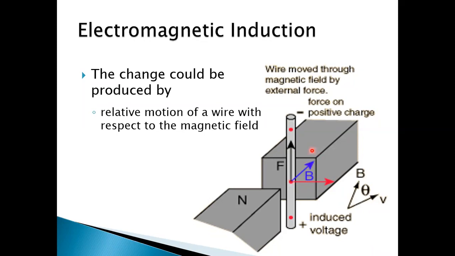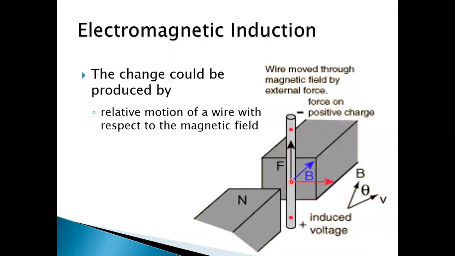But as soon as this conductor starts moving in the direction perpendicular to the magnetic field, then the free electrons in the bulk of the conductor experience a force in this direction. You see here.